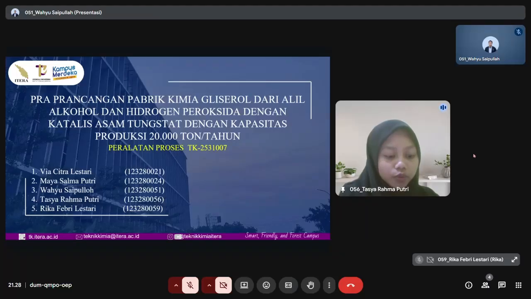Hey everyone, today we would like to present our chemical plant preliminary design. Our project is titled Preliminary Design of Glycerol Plant from Allyl Alcohol and Hydrogen Peroxide using Tungstic Acid Catalyst with a production capacity of 20,000 tons per year.